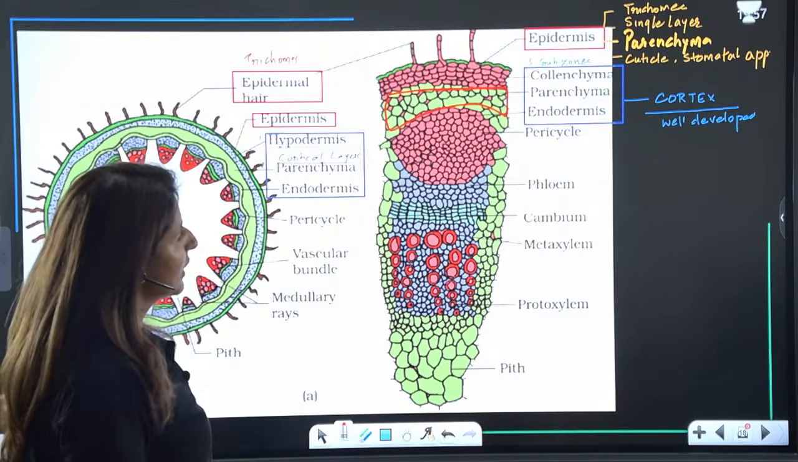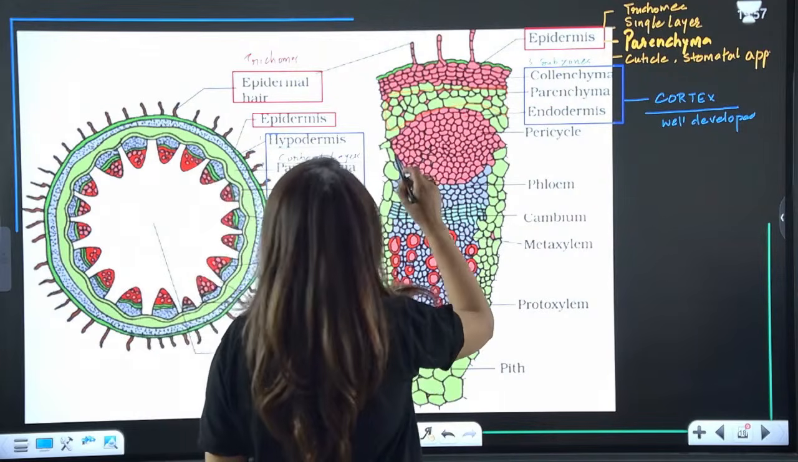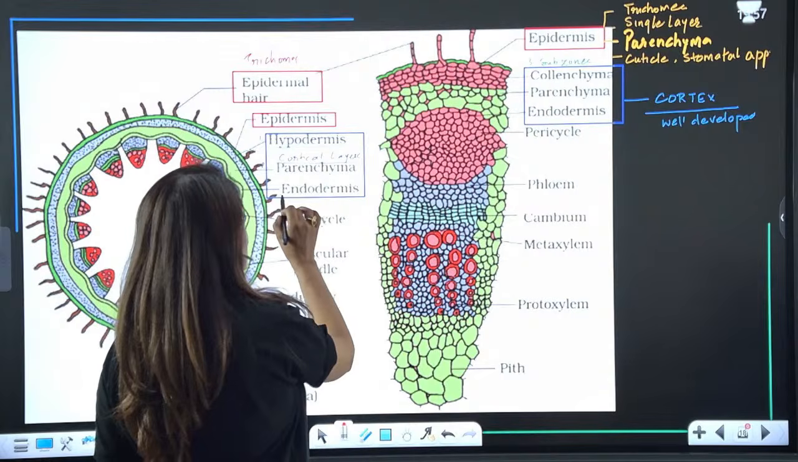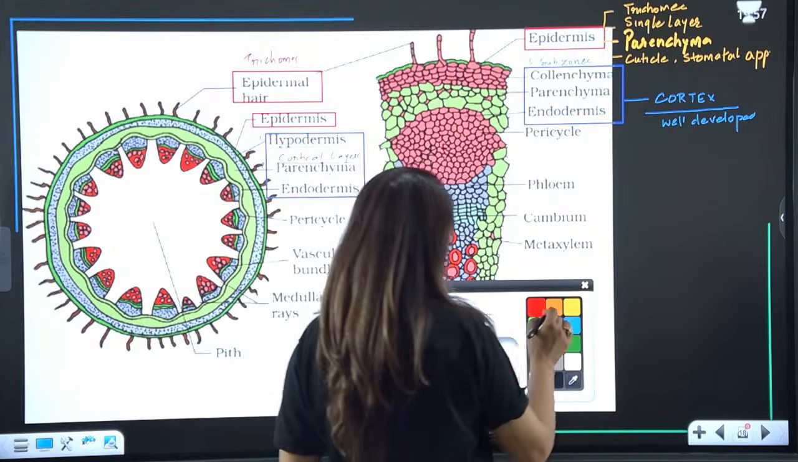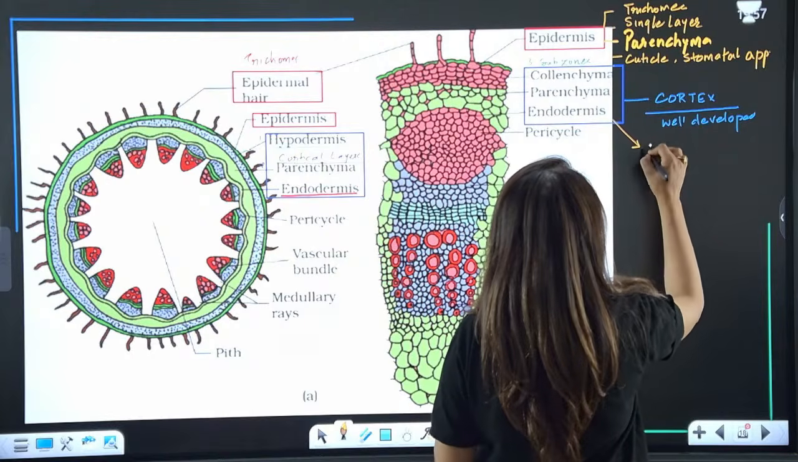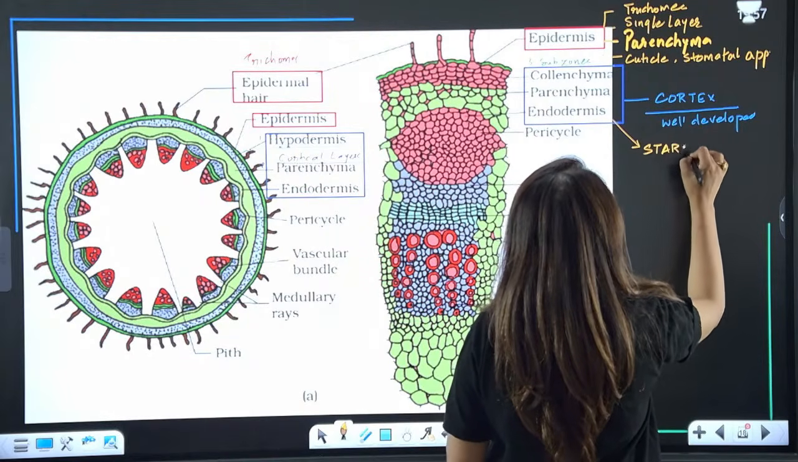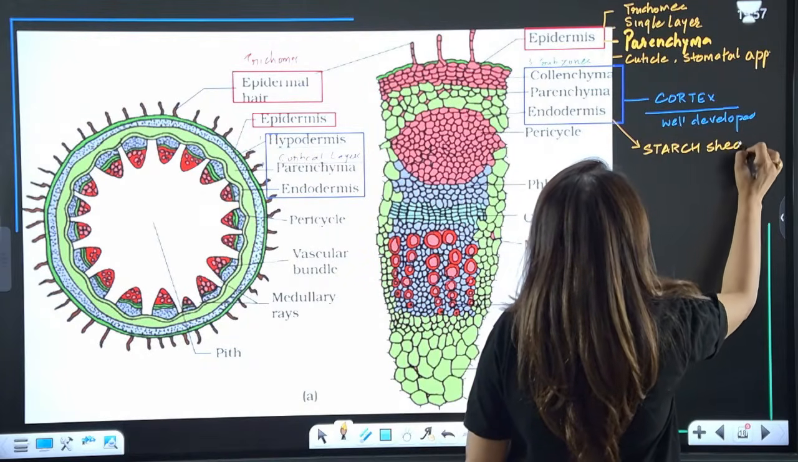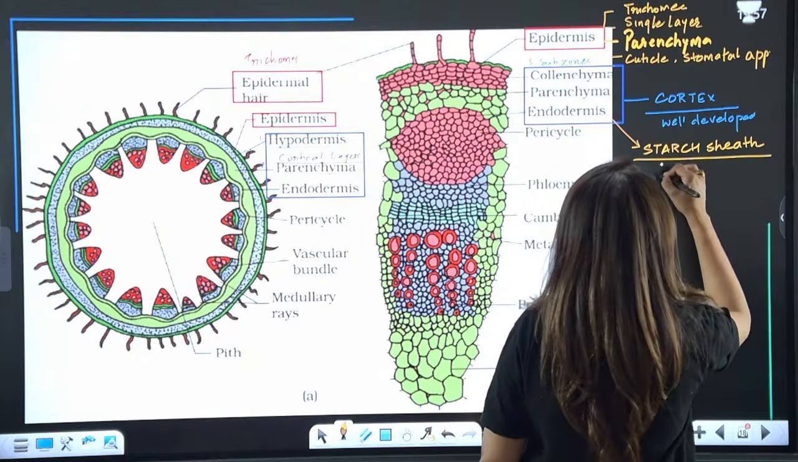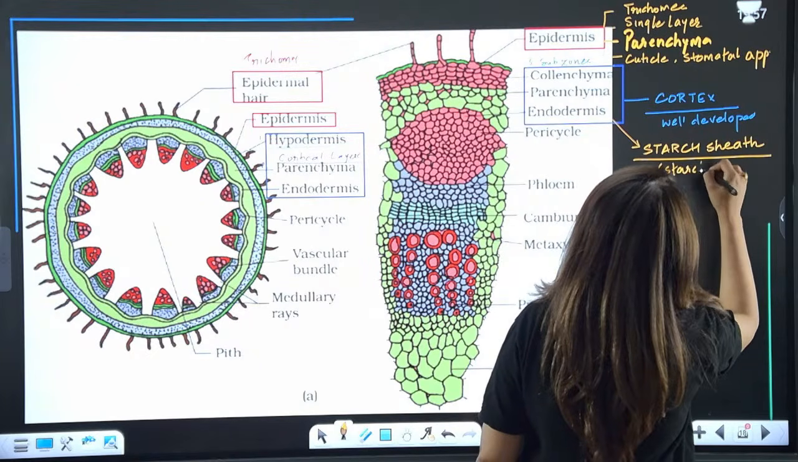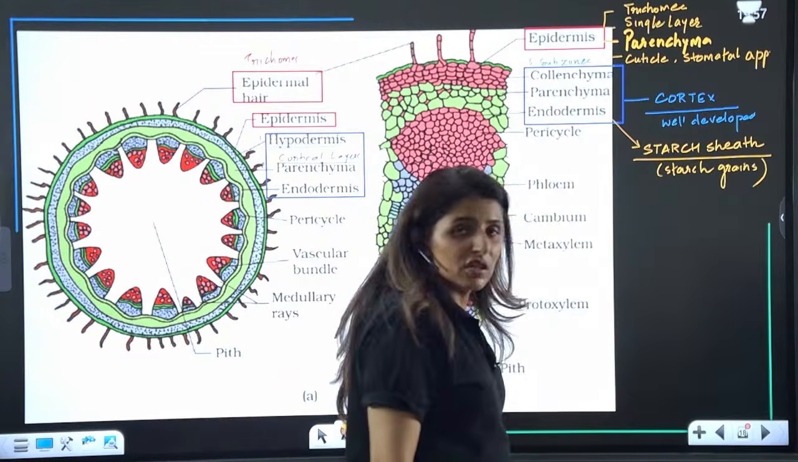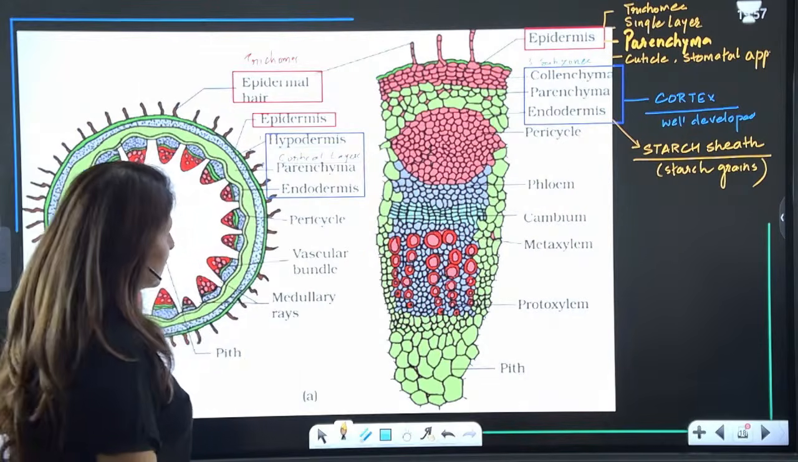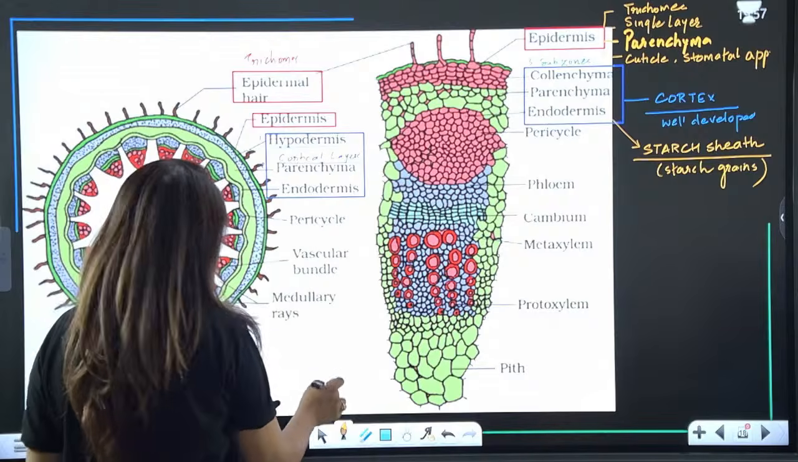Is that clear? And then, guys, we have the innermost layer of the cortex, which is the endodermis. Endodermis is also known as the starch sheath, because here the parenchyma cells are filled with starch grains. Since they are rich in starch grains, we call this layer the starch sheath. Is this clear? Inner to the endodermis, we have the pericycle.